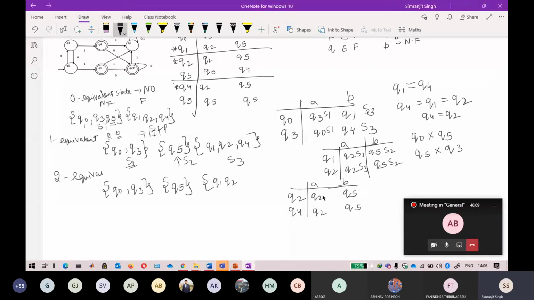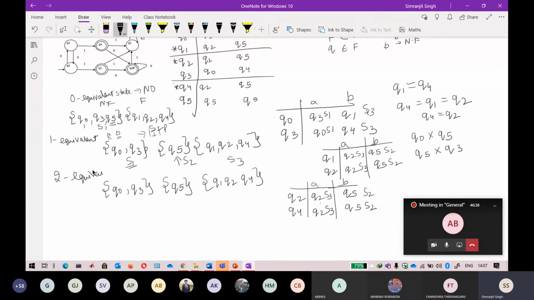Q2 belongs to set 3 on A, and Q5 belongs to set 2 on B. On a particular input, they both go to the same set, for both A and B. So Q2 is equivalent to Q4, and by the transitive property also equivalent to Q1.